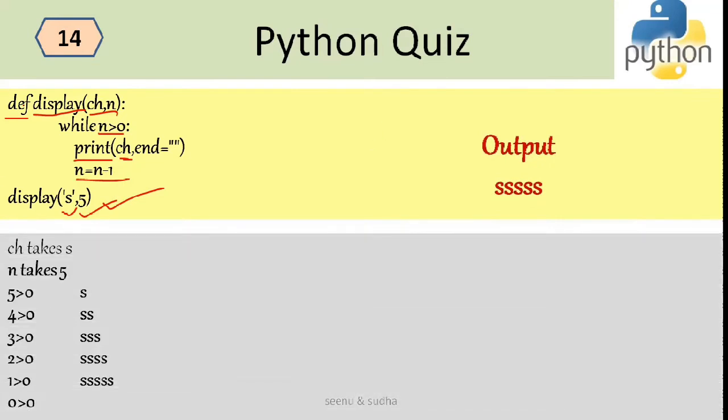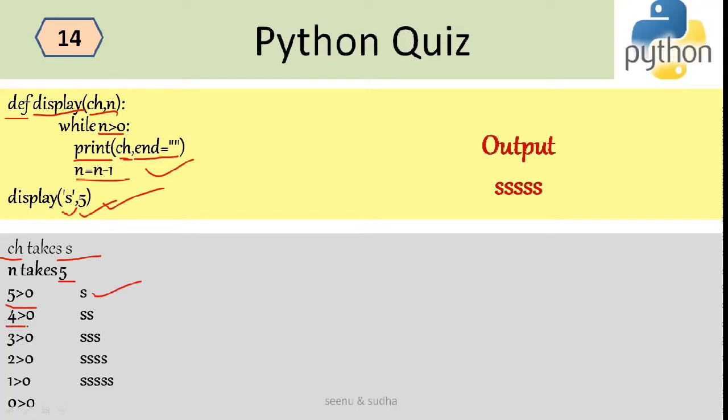So let us look into how this answer is obtained. First ch is taking the value of s over here, and n is taking the value of 5. So for the first iteration of the while loop, 5 is greater than 0, and it prints the value of ch, which is s. Here I don't want it to print in the next line. I want the s to be printed next to the previously printed value. That's why I say end is equal to, with double quotes and no space in between these double quotes.